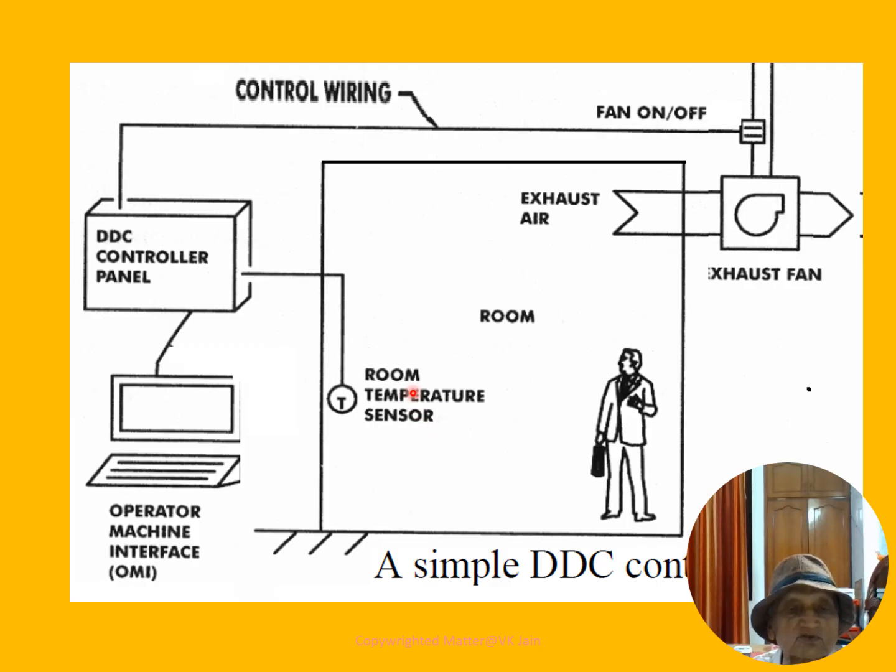The room temperature sensor is connected to DDC control panel, and through control wiring we can make fan on and off. We can use exhaust fan here to output, and we have an operator machine interface.